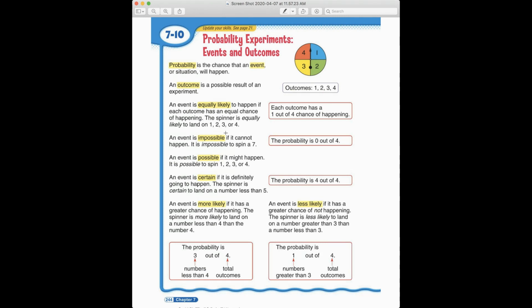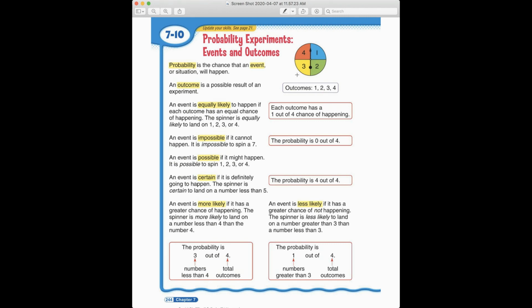Now, if we want to look at the probability, we're going to look at the chance of something happening on that spinner. So since the spaces are equal spaces, each outcome is equally likely to happen. An event is equally likely to happen if each outcome has an equal chance. Since these spots are all the same size, it's an equal chance. This spinner is equally likely to land on a 1, a 2, a 3, or 4. Each outcome has a 1 out of 4 chance of happening. So if I spin the spinner, it could land on any of them equally.